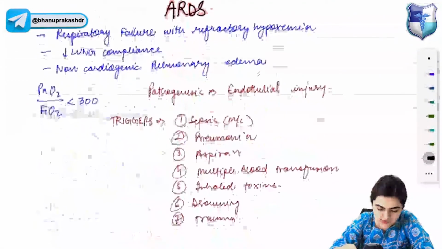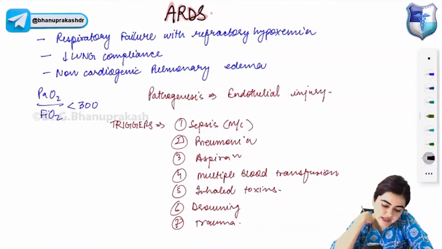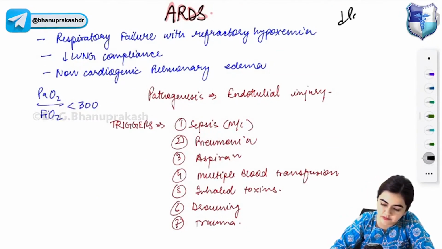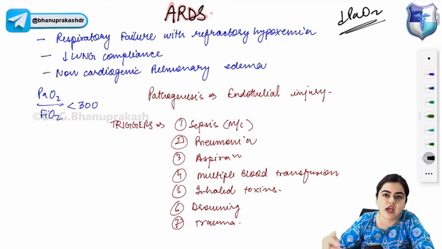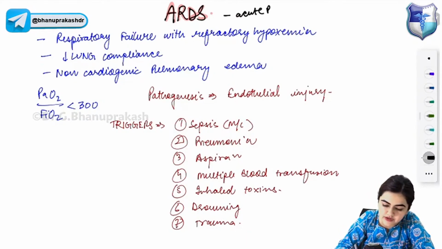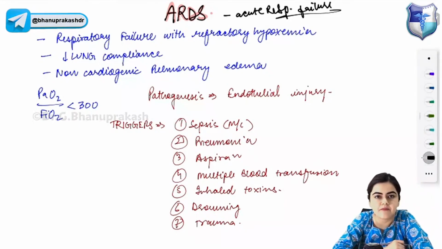Okay. Next one is ARDS. Let's revise about ARDS. So ARDS is characterized by decrease in PaO2 value. Okay, acute respiratory failure is different. ARDS is different. Acute respiratory failure, we'll take it afterwards. Now let's talk about ARDS first. ARDS is a cause of acute respiratory failure. This is the condition of acute respiratory failure.